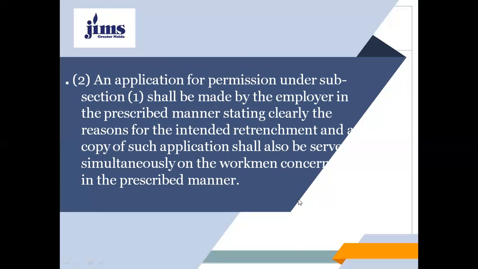Number 2 of the conditions precedent is that an application for permission under subsection 1 shall be made by the employer in the prescribed manner.